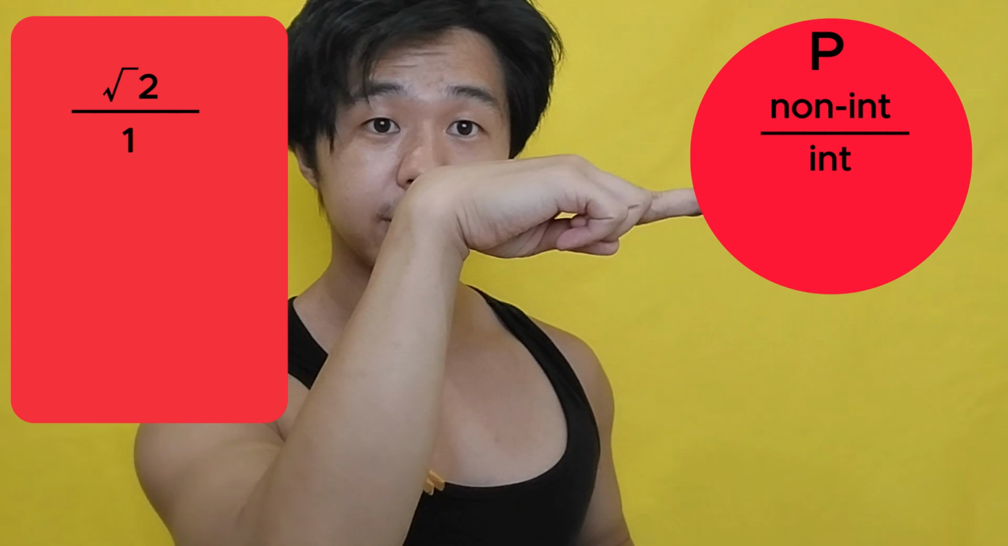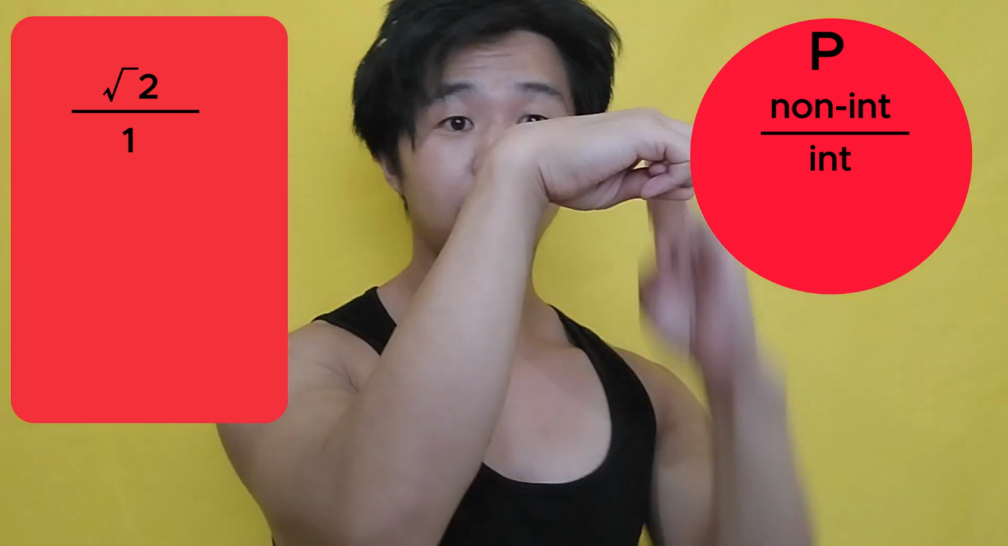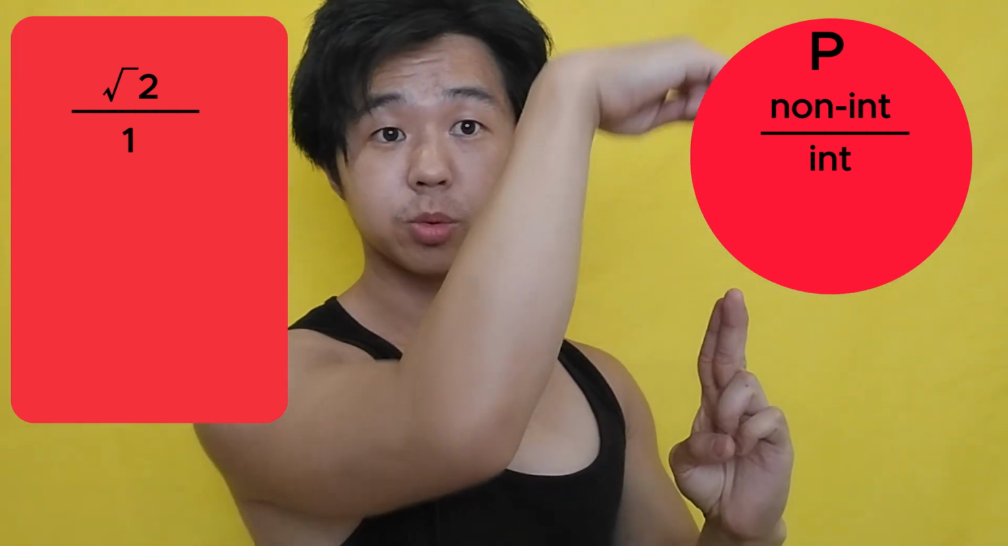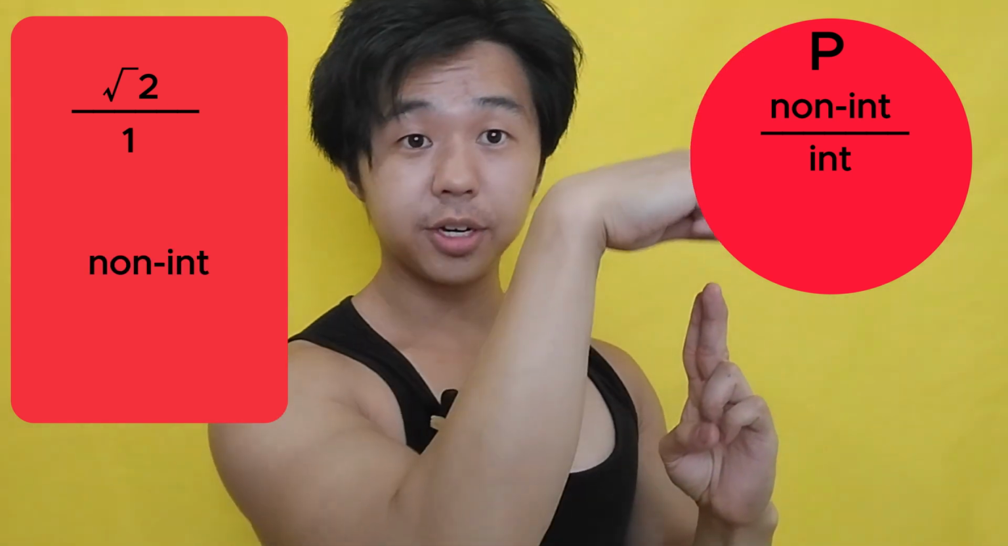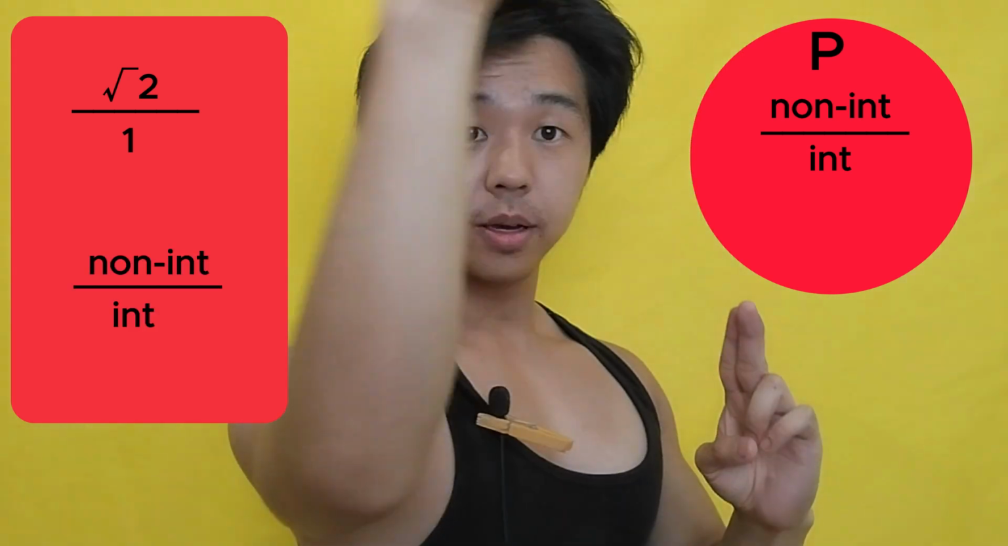To find an irrational number, you will have a non-integer over an integer. Non-integer over integer, irrational. For example, you could have a square root of 2. Square root of 2 is a non-integer over 1, an integer. Square root of 2 over 1, non-integer over integer, it's irrational.